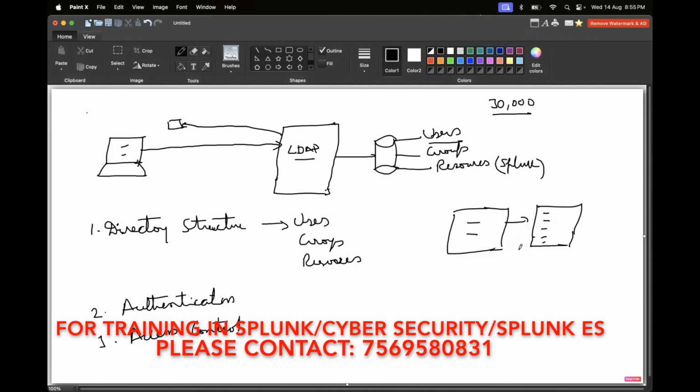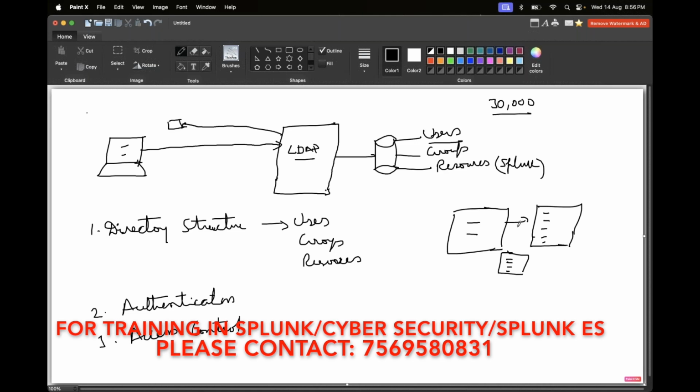Again, what can the Splunk admin do? This is not related to the LDAP part. The Splunk admin can give roles to the users, whatever roles he wants to create. Based on the users that the LDAP server is showing, which I'll specify in my Splunk classes if you can recollect, for each and every user the Splunk admin can always assign roles.